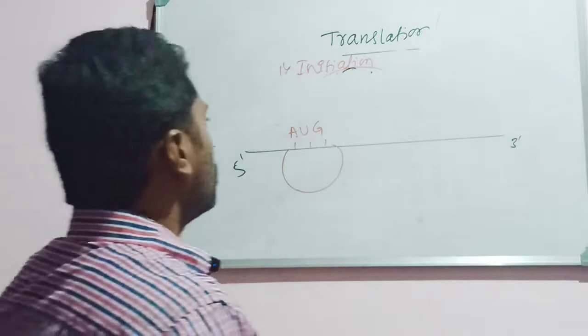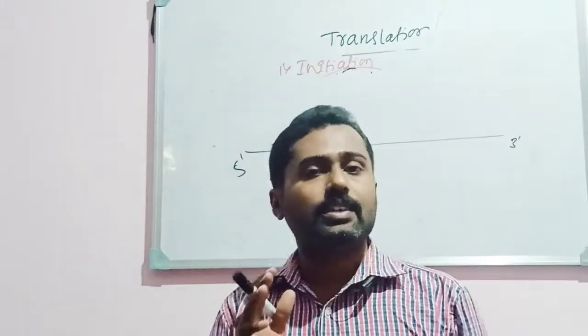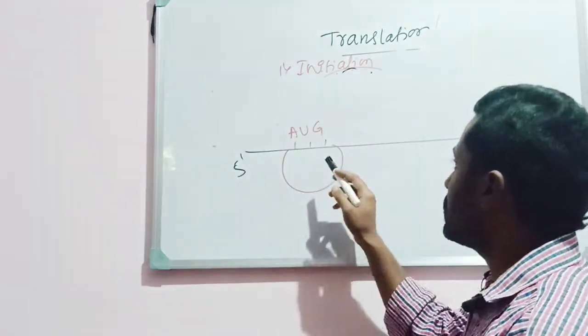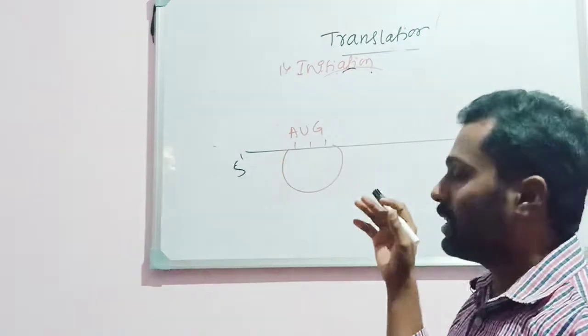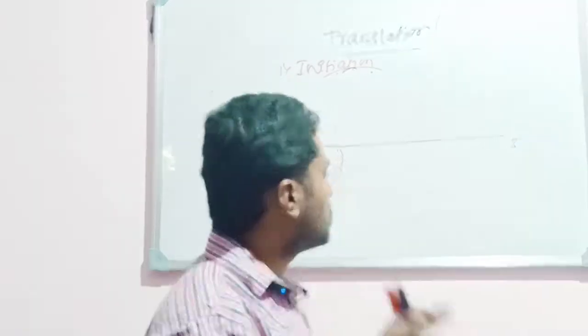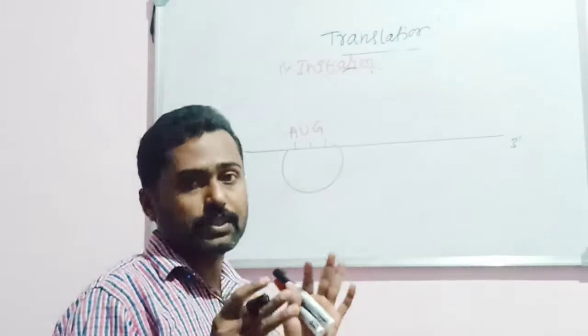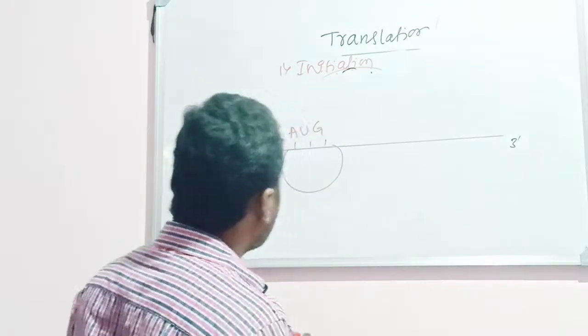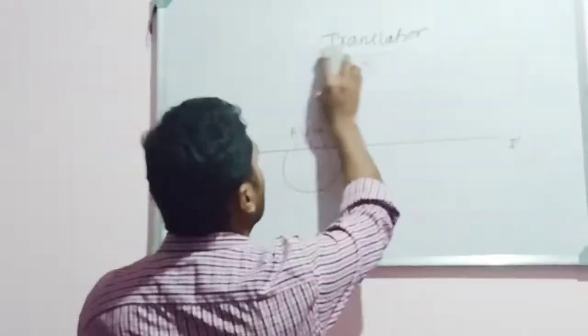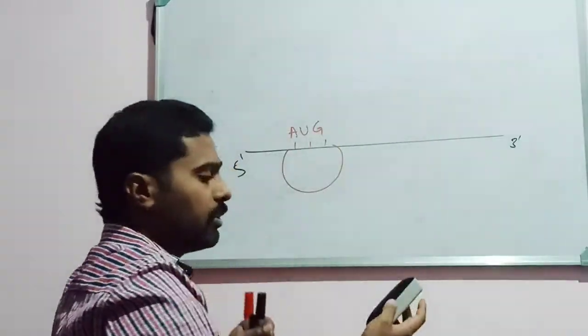Okay. So you know that AUG is always an initiator codon, isn't it? So that codes for the amino acid called methionine. Once the mRNA comes into the cytoplasm, the smaller subunit of the ribosome binds first, thereafter followed by the larger subunit. Okay. Also, you should know the major function of the ribosome in protein synthesis.